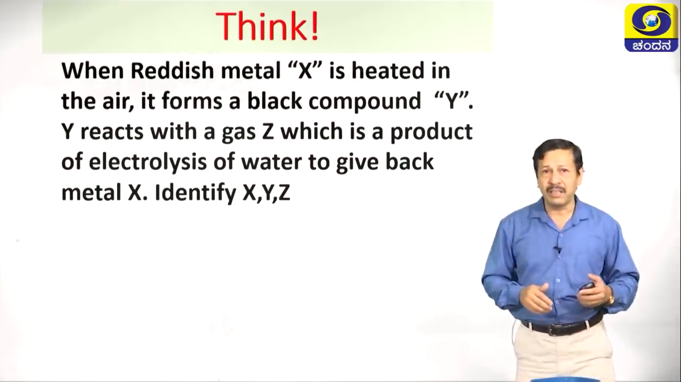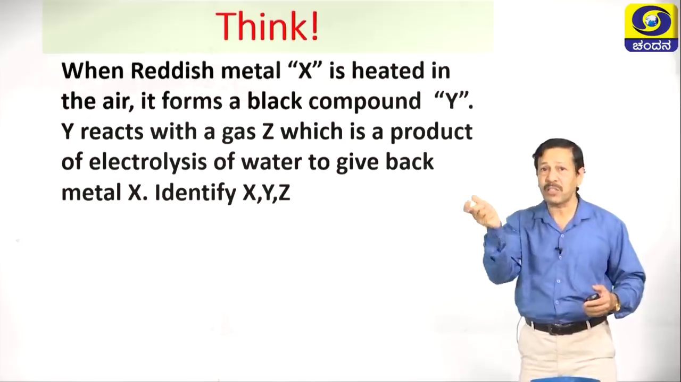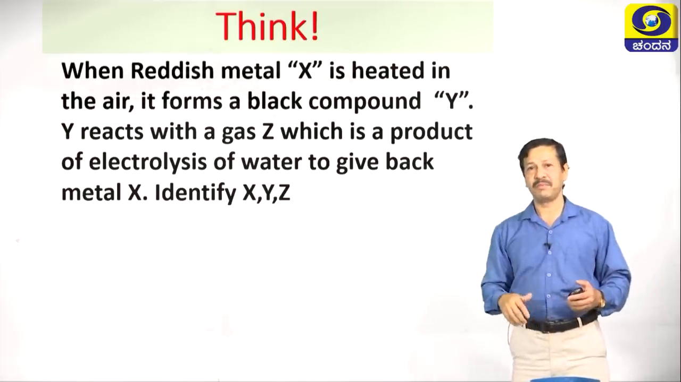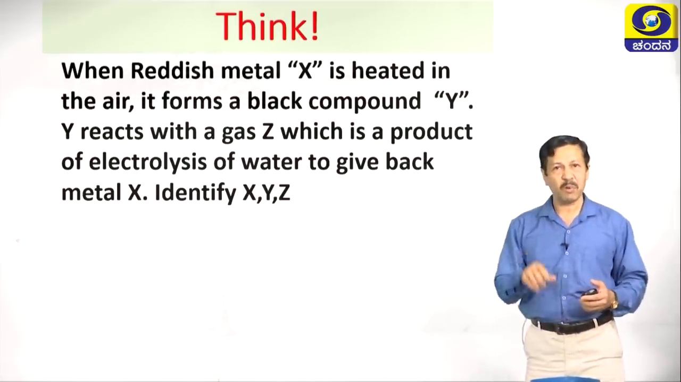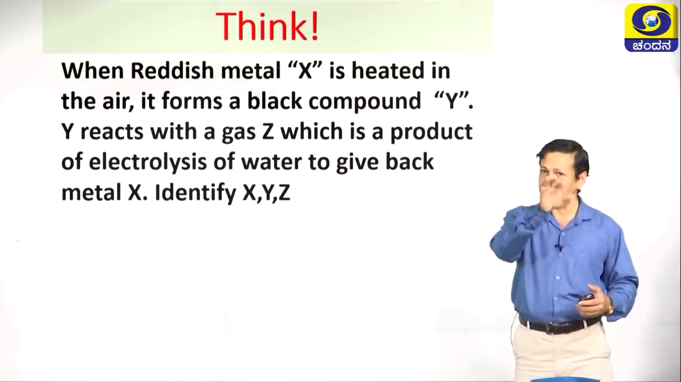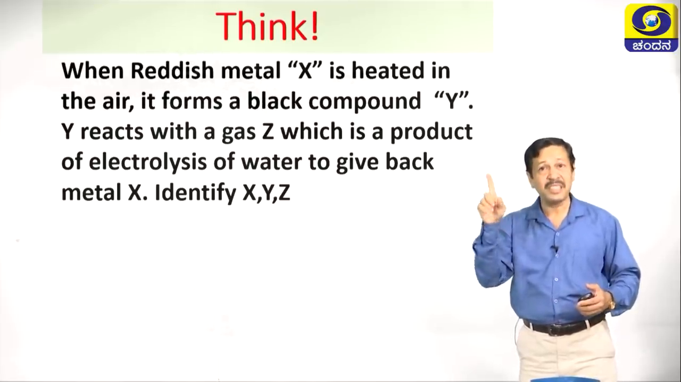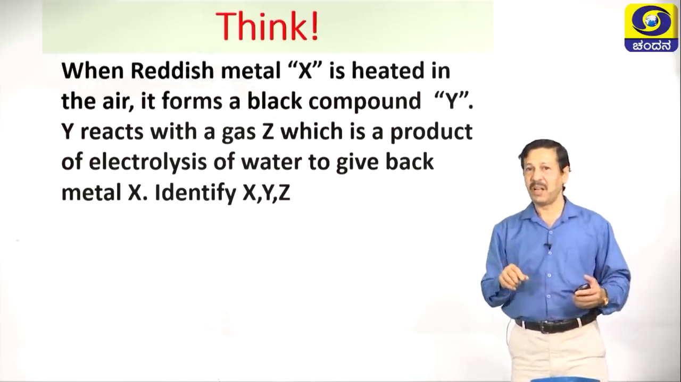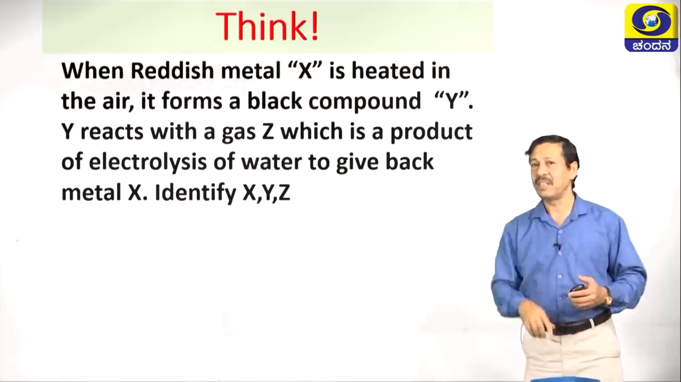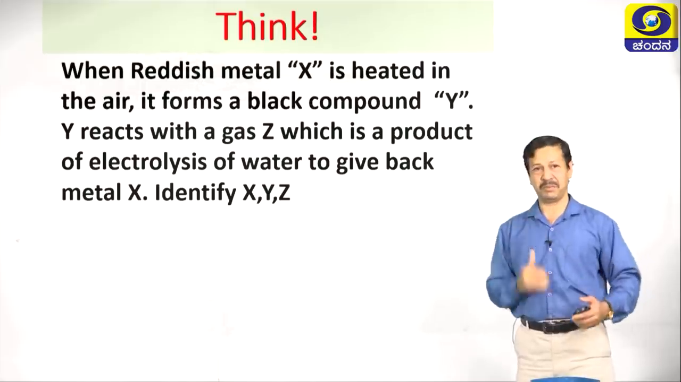Y reacts with a gas Z, which is a product of electrolysis of water. During the electrolysis, the possibilities are hydrogen and oxygen. Already we heated in the presence of oxygen, so the only option left is hydrogen. So, hydrogen is used here. When hydrogen reacts with this compound, you are getting back the element.